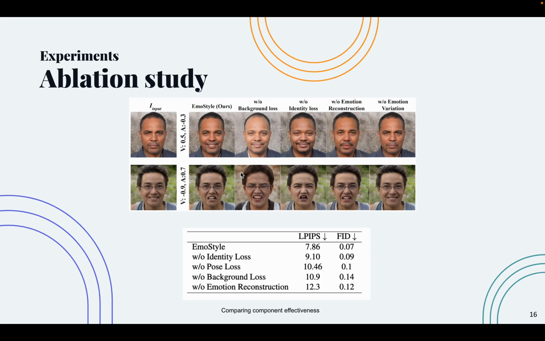We also did another set of experiments, which were ablation studies. We did an ablation study on different components of our method. We tested EmoStyle without different loss functions, and the results showed the importance of each component in our method. You can see in the image and the table that each component was important in our model.